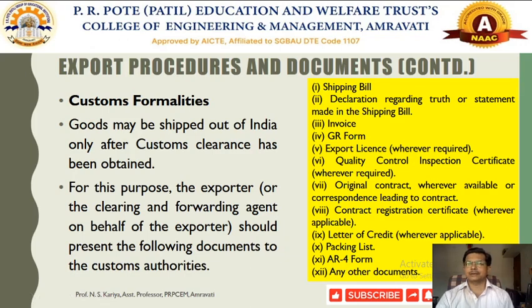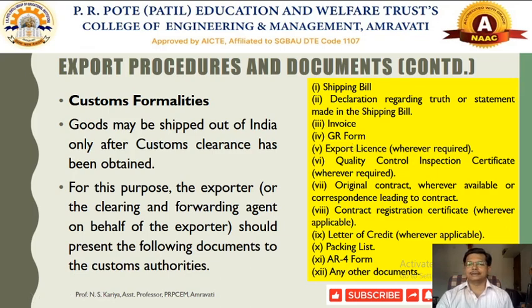So which particular documents are required for custom formalities? The first one is called the shipping bill, a declaration regarding the truth of the statement made in the shipping bill; invoice, which may be called a contract or pro forma invoice in certain cases, or confirmation of order; GR form; there are some different forms and documents.